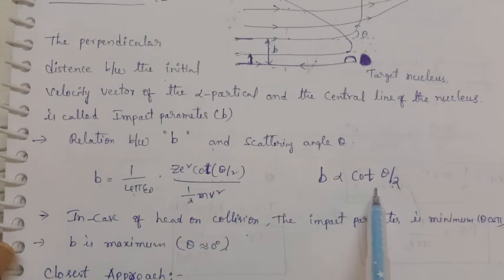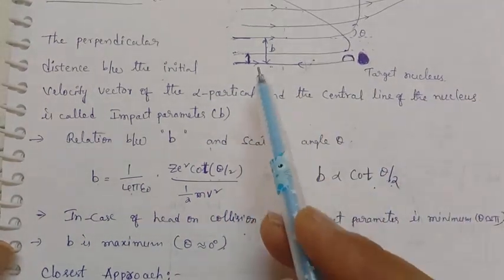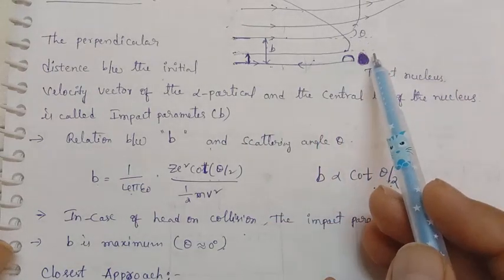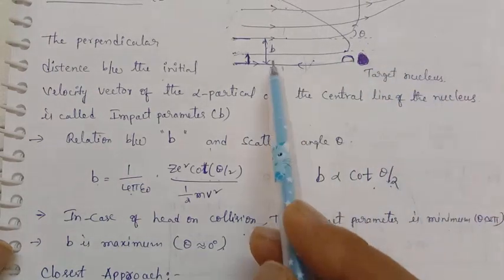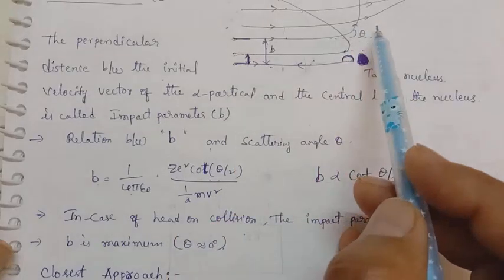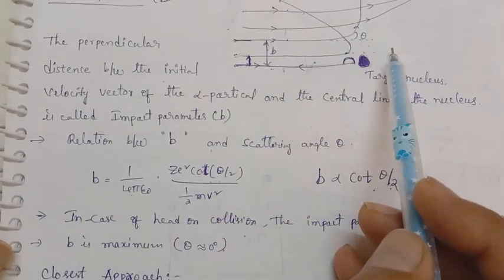So then how to relate b and theta? b increases by decreasing theta. Why? Because as b increases, the scattering angle decreases.